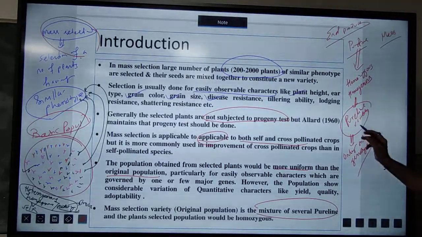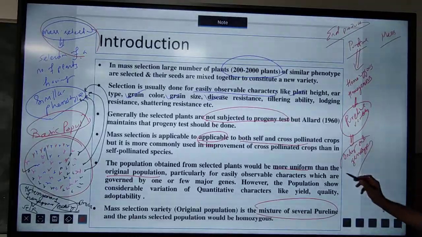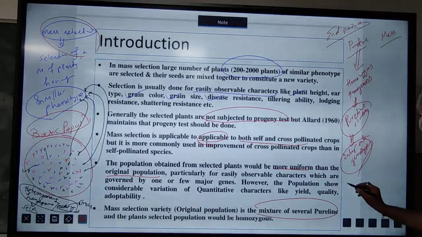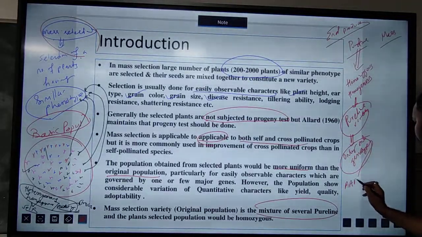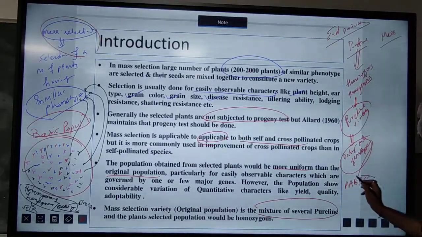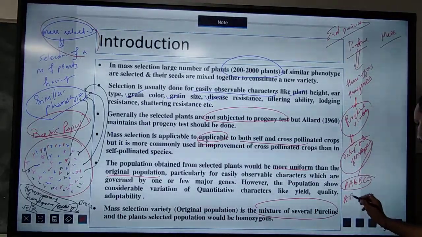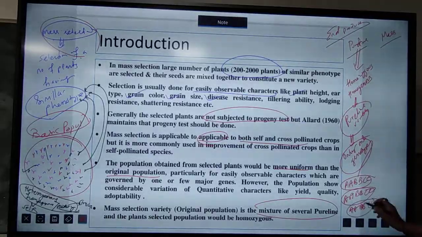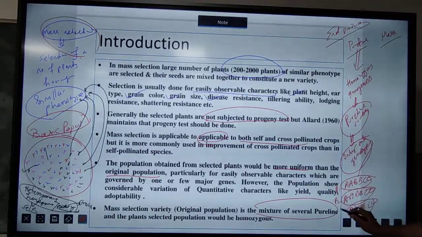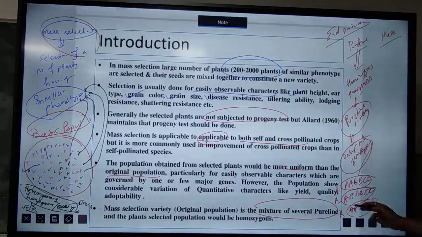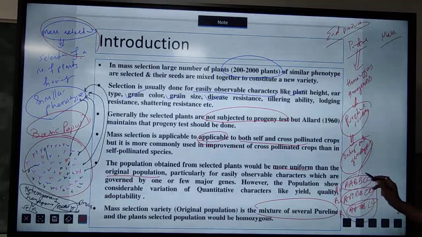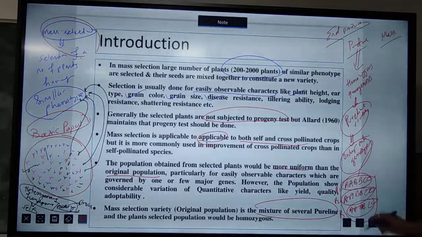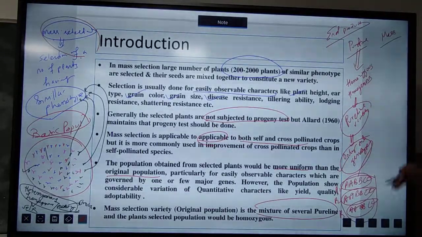Okay, so what are the pure lines we have found? These are having only one type of genotype. Let this be AA, BB, CC. Another plant also has a similar genotype, AA, BB, CC. So this is plant 1, this is plant 2, this is plant 3. You can see all these three plants have the same genotype. So we can say only one type of genotype is found in case of pure line selection.